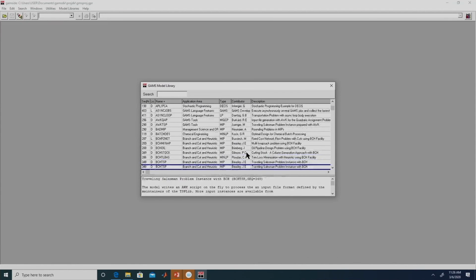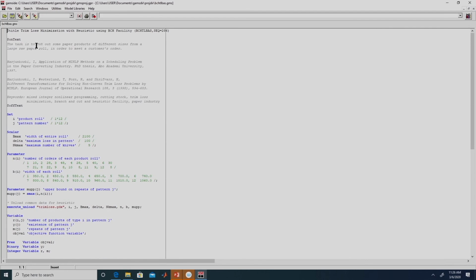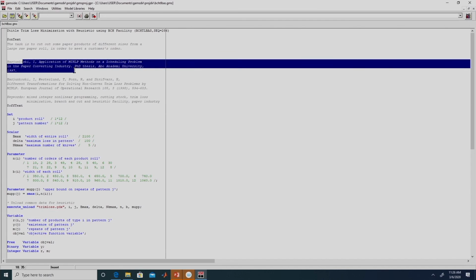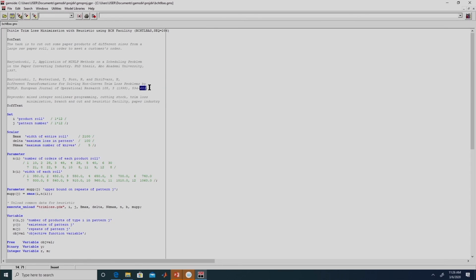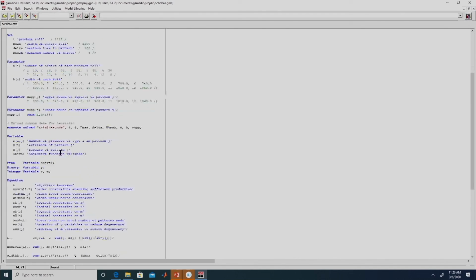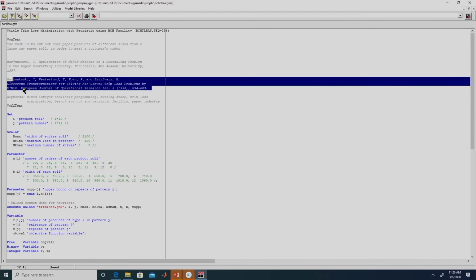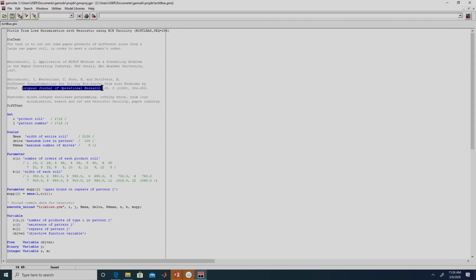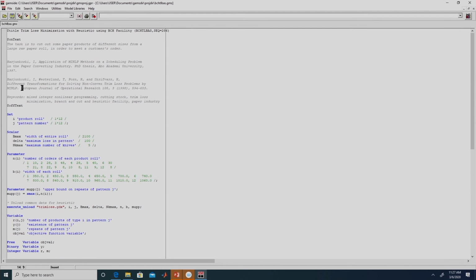For any of these problems, if we double click it, it will open the file. One of the interesting features about these examples is that it also gives us the source of the problem. Typically it is a book or a journal paper. Whatever problem is discussed over here actually comes from this work, which was published in the European Journal of Operational Research. So not only do we get the code, but also we get the source wherein the description of the problem is given. So now we have the problem description as well as the code.